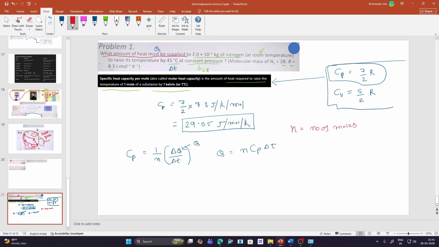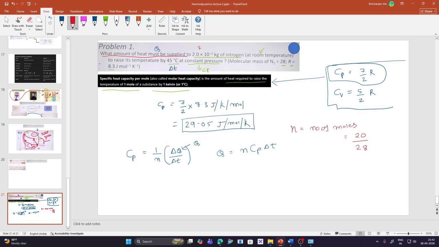The number of moles is given by 20 divided by 28. So what is 20? It is already given as 2 into 10 raised to minus 2 kg of nitrogen.